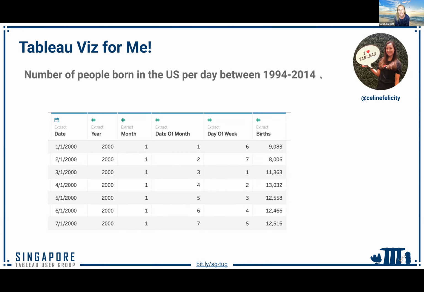So, 2 decades of information, and real basic. You've got the date. They've also split it into year, month, day of week, and the births. So the idea is just to tell us what to viz, or tell us what to do, and see if we can build something in 10 minutes. And then I think we'll all come back quickly at the end and show each other.